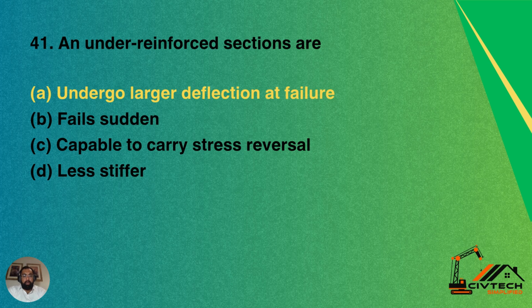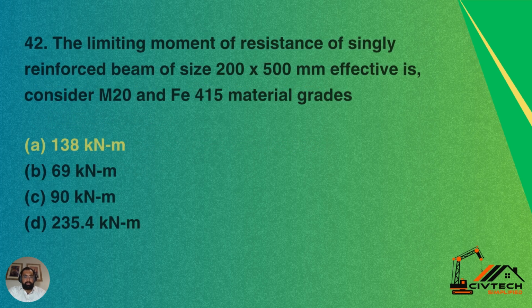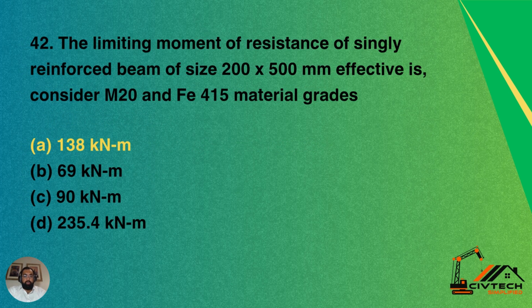Question 41. Under-reinforced sections: option A, undergo larger deflection at failure; option B, fail suddenly; option C, capable to carry stress reversal; option D, less stiffer. So A is the correct answer. Under-reinforced sections undergo larger deflections at failure. So A is the correct answer.